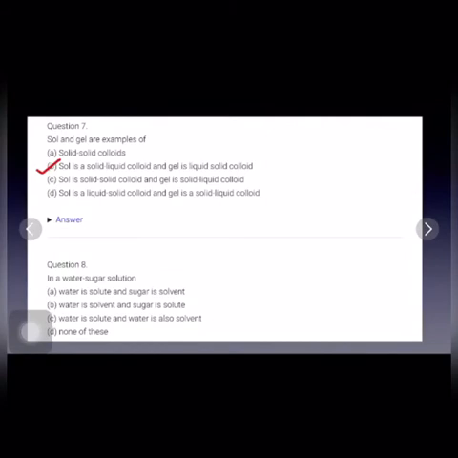The 8th question is: in a water-sugar solution, water is solute and sugar is solvent? No, it is incorrect. B part is water is solvent and sugar is solute. This is the correct option. C option is also incorrect: water is solute and water is also solvent, and none of these. So B is the correct answer. Water is solvent, which is taken in a large quantity, and sugar is solute, which is taken in a smaller quantity.